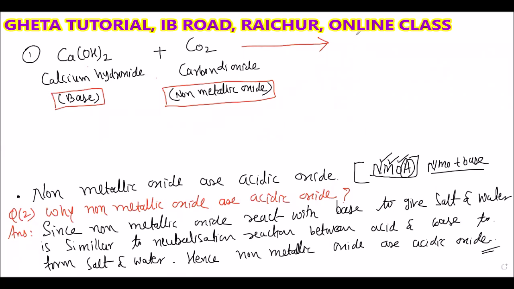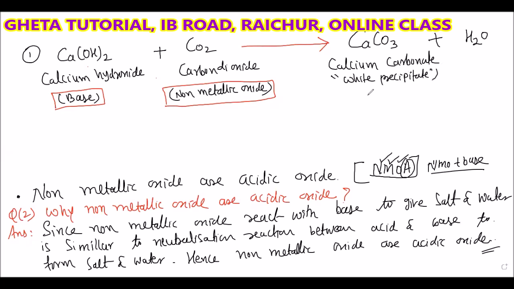Calcium carbonate. Obviously, we get calcium carbonate, CaCO3, plus H2O. So what is the color of this calcium carbonate? White precipitate, milky white. And actually, this is water. It is a salt. And here is the water.